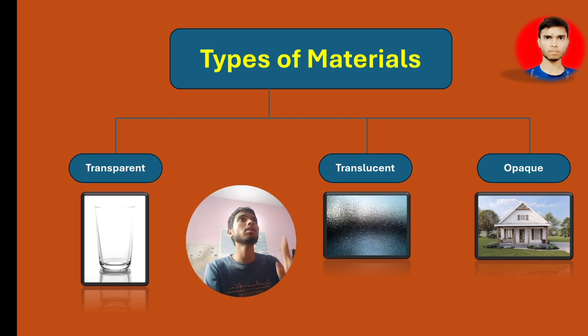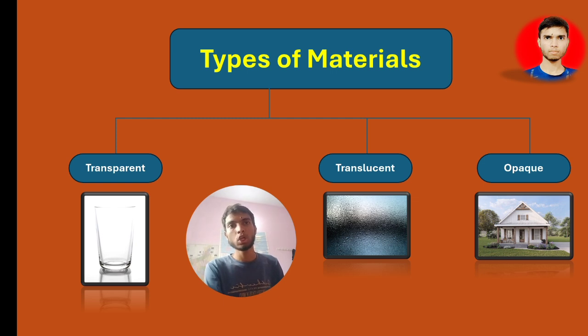It will turn into another direction. In the case of glass, light was passing through because the glass was transparent.